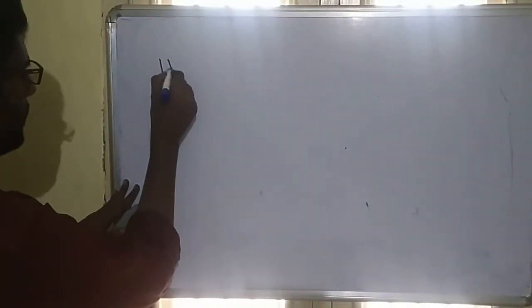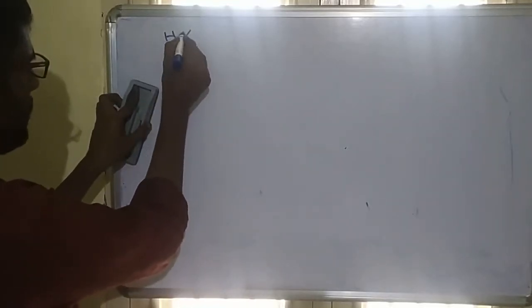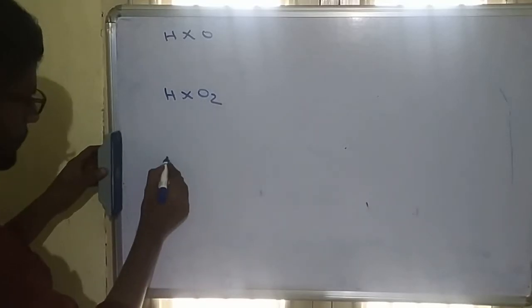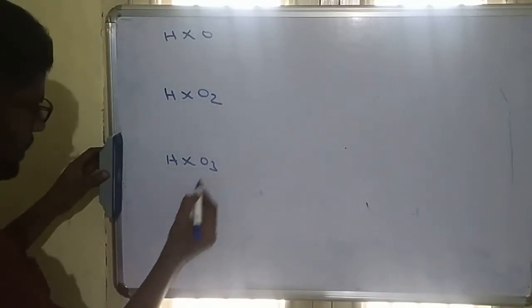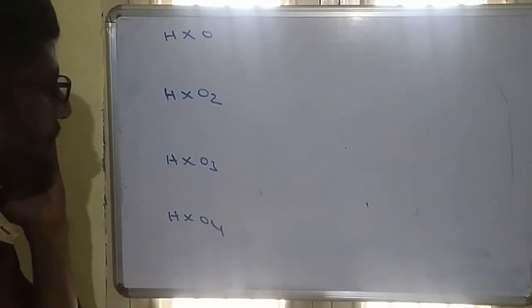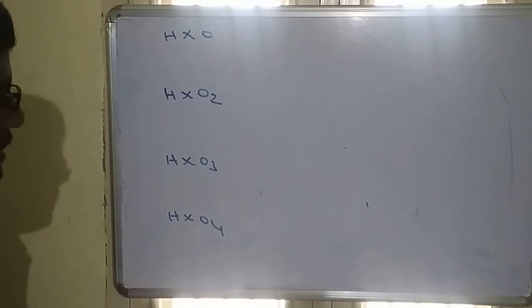One is HXO. Writing here HXO. Second one is HXO2, HXO3, HXO4. So total 4 types of oxo acids: HXO, HXO2, HXO3, HXO4.